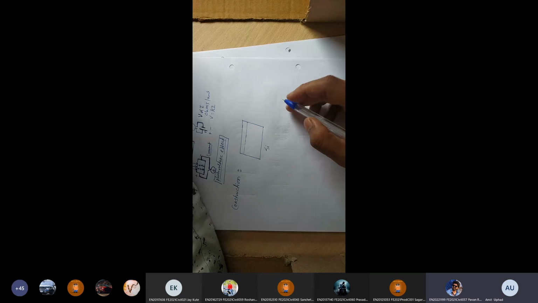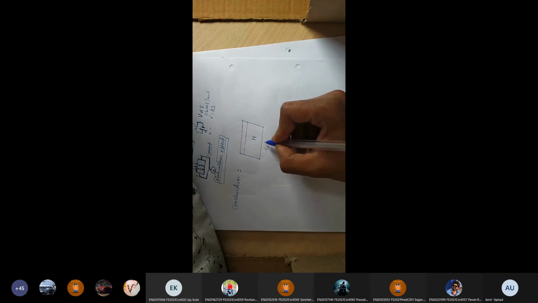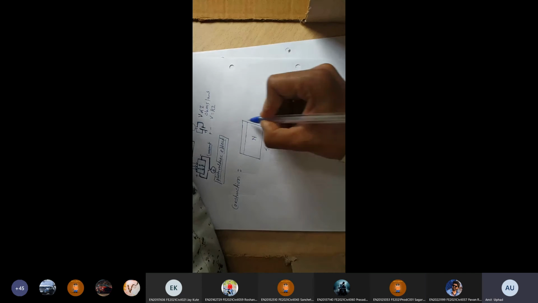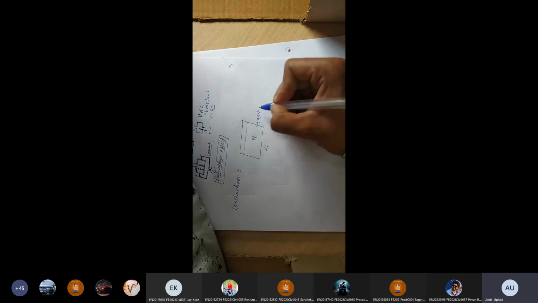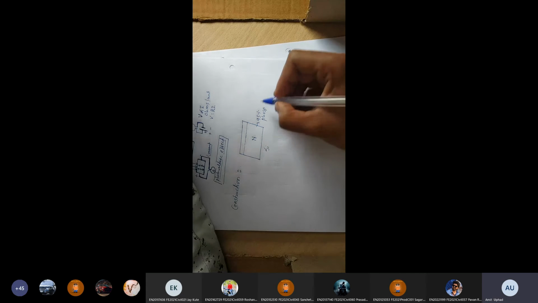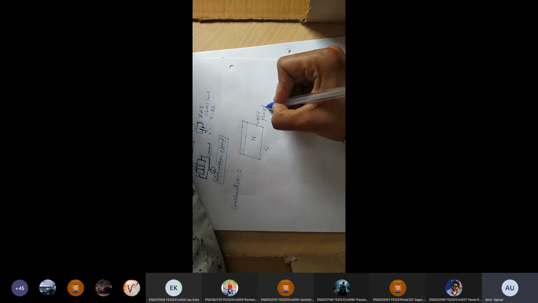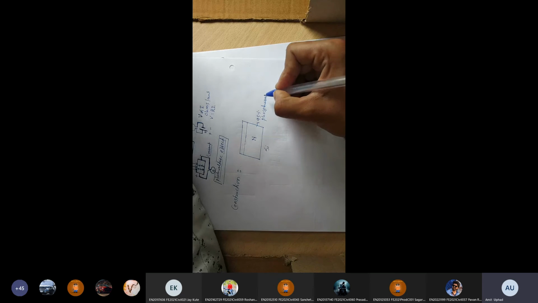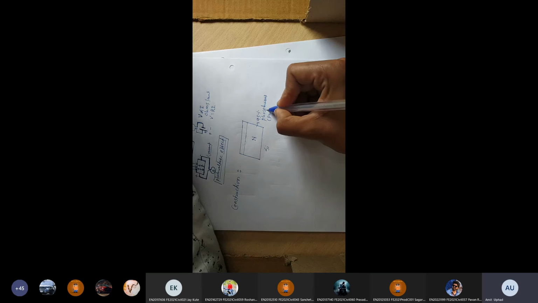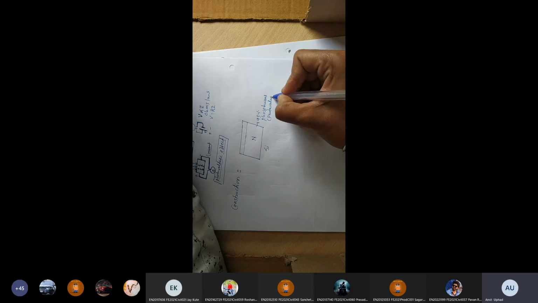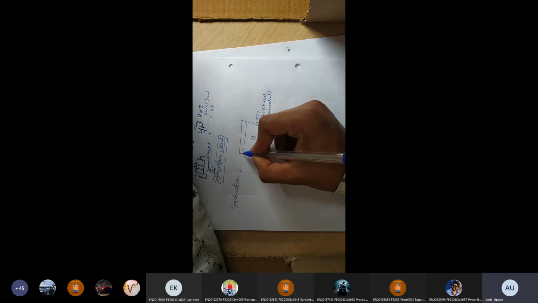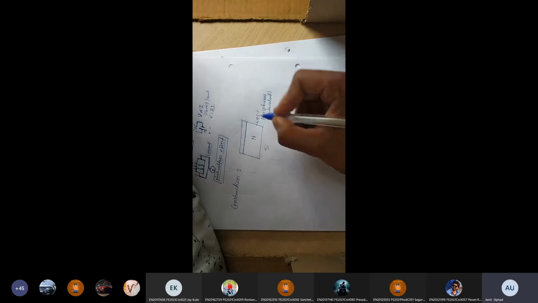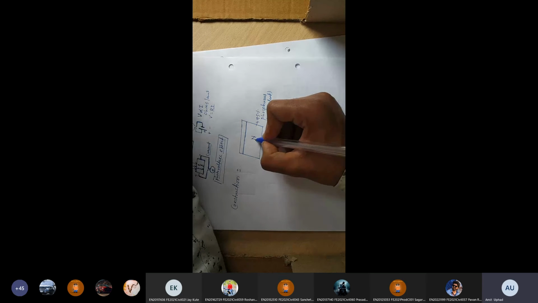Suppose in a solar cell, total material is a silicon material, and we added phosphorus impurity in the 95% silicon. Phosphorus is pentavalent. Because of this pentavalent, there is an extra electron. Because of that extra electron, this 95% silicon will act like an N-type material.